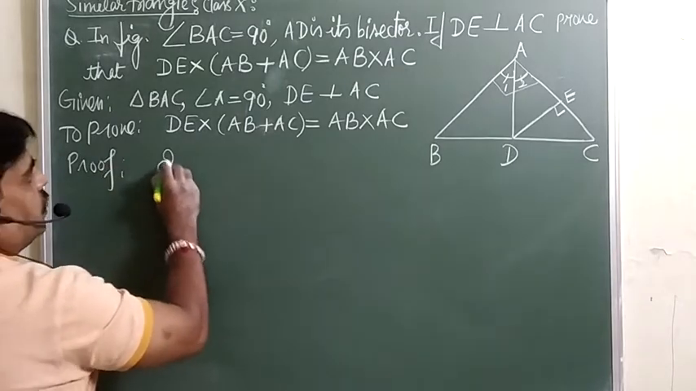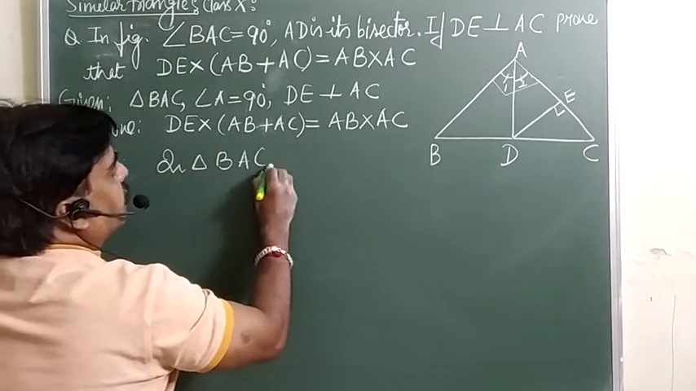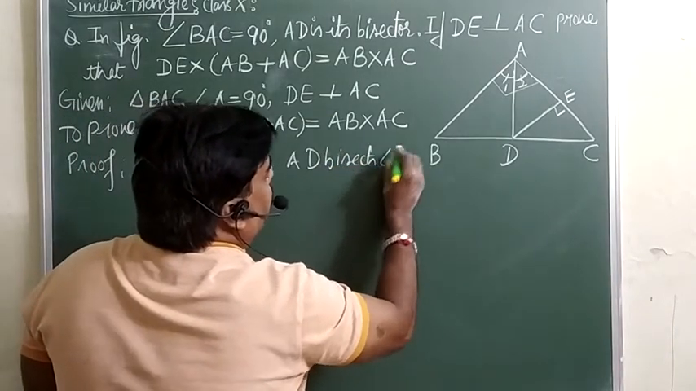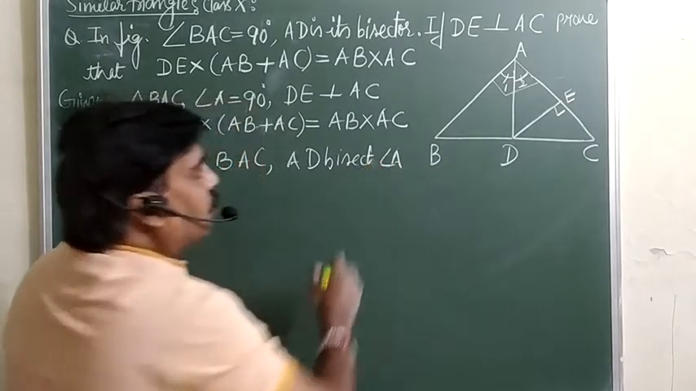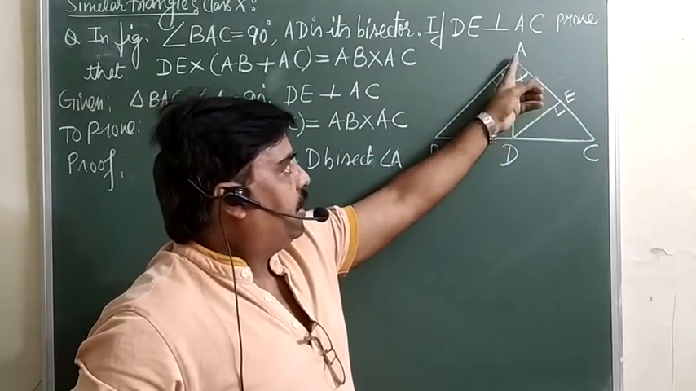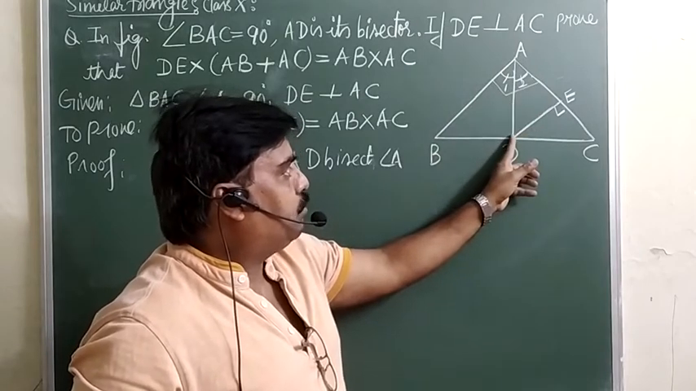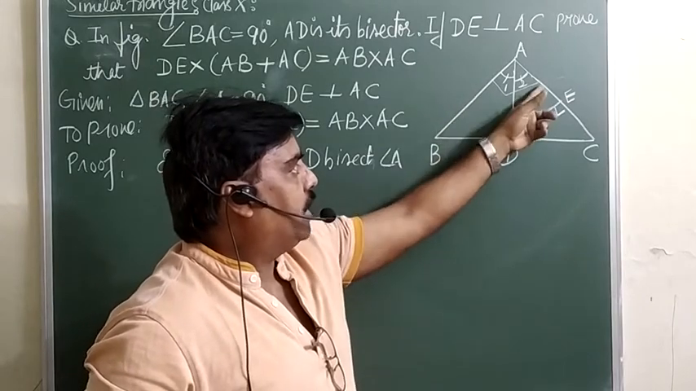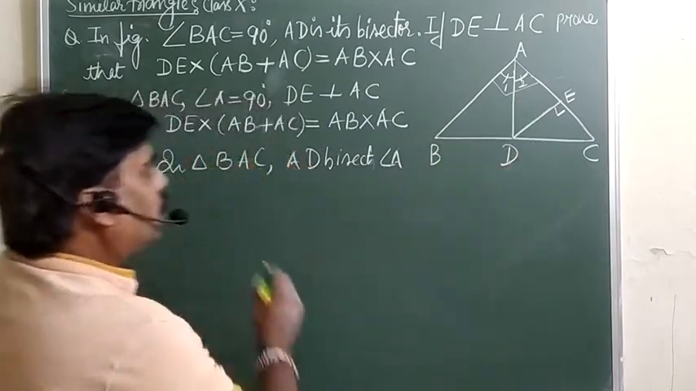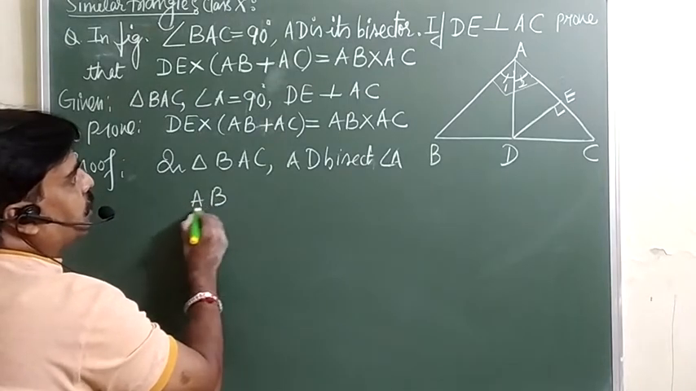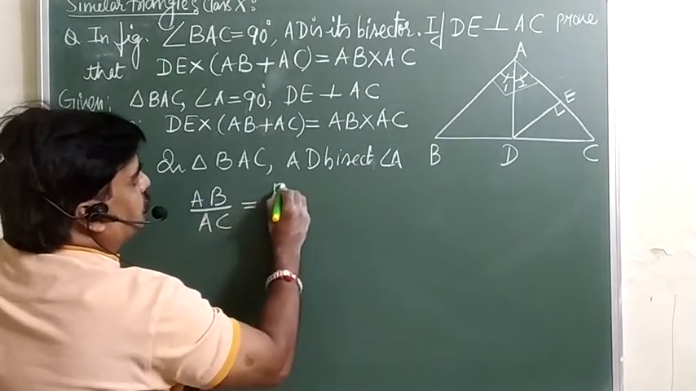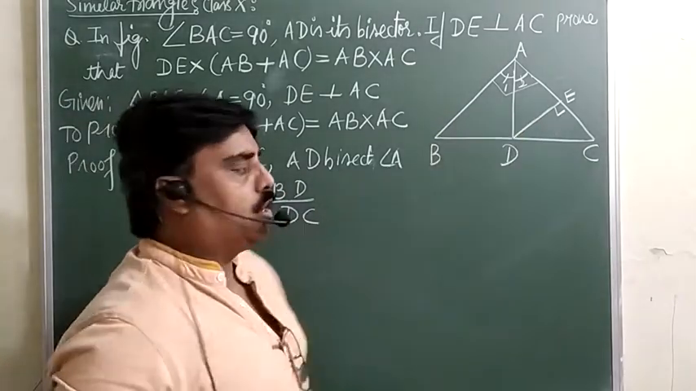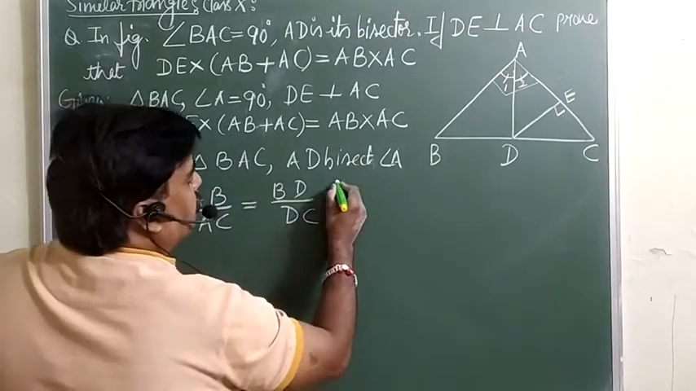First of all, in triangle BAC, AD bisects angle A. So this has already been discussed. Then if AD is bisecting angle A and intersects the other side, then the ratio of these two conjugate sides is always equal to BD over DC. We already know that, and already discussed it in the previous video. AB over AC is equal to BD over DC by the internal bisector theorem. That is already discussed.